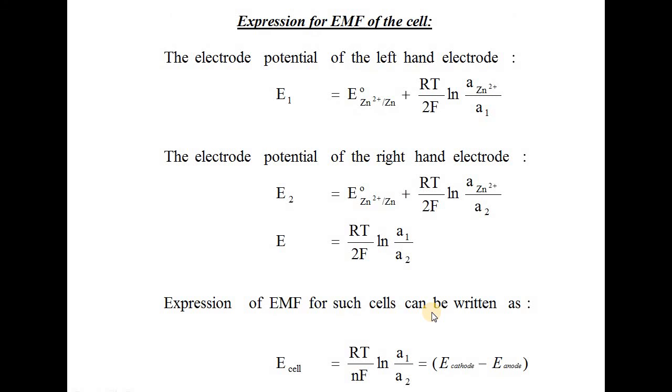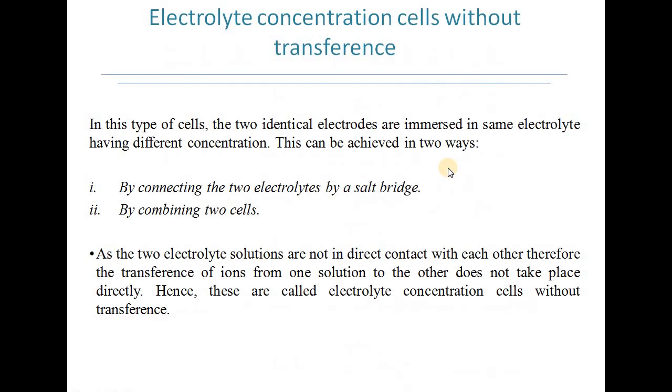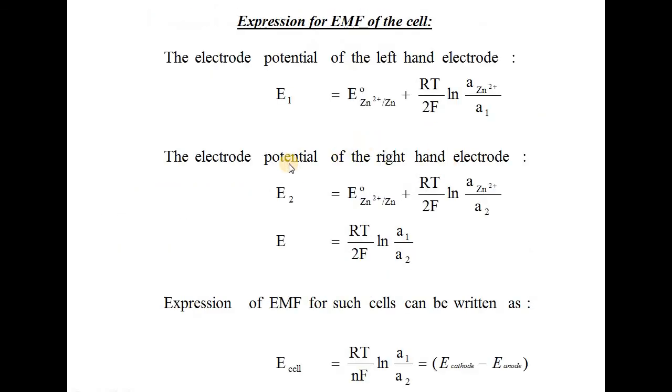Now the expression for the EMF of the cell. In the same way, we apply the Nernst equation to the left hand side and get this expression for E1. Similarly, applying the Nernst equation to the right hand side, we get the expression E2 for the electrode potential. This is the electrode potential of the cathode, and this is the electrode potential of the anode.